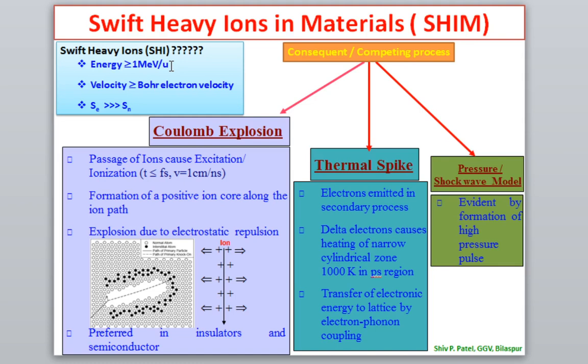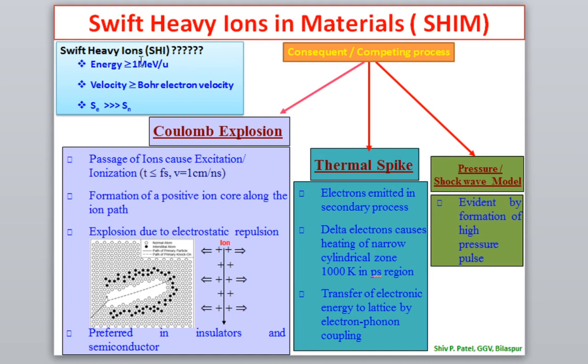Let us say we have silicon, and the energy of silicon is 50 million electron volt. We know the atomic number of silicon is 14. If you divide 50 by 14, that gives the MeV per nucleon. Obviously that is greater than 1. So in that case we will call the silicon a swift heavy ion. That is the basic definition of a swift heavy ion.